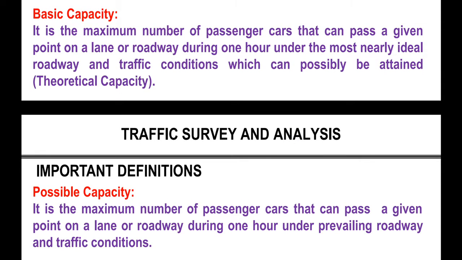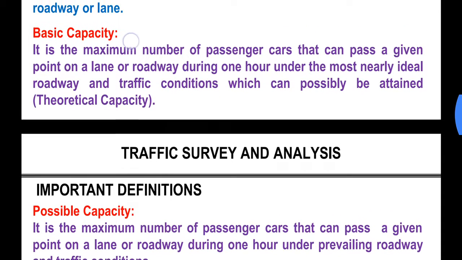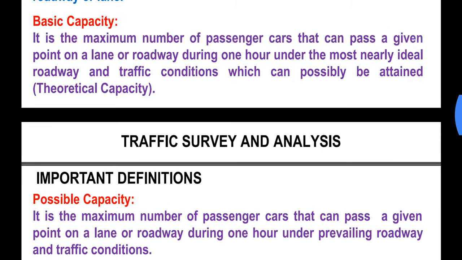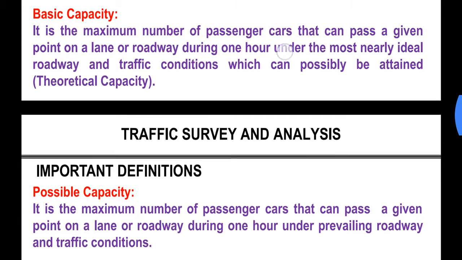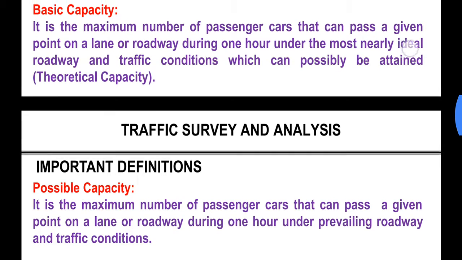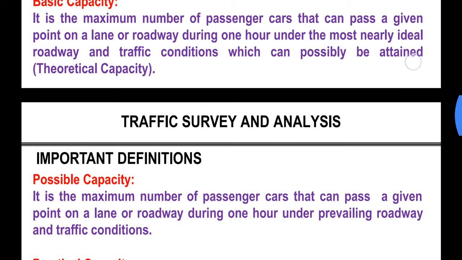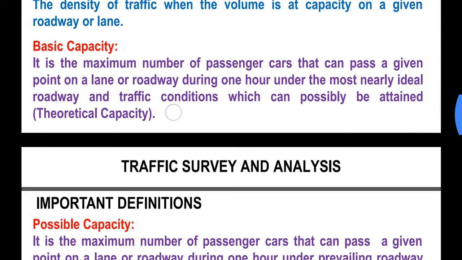Now let us see what capacities are. There are three types of capacities. We'll discuss them. First one is the basic capacity. It is the maximum number of passenger cars that can pass a given point or a lane or roadway during 1 hour under the most nearly ideal roadway and traffic conditions which can possibly be attained. This is also known as theoretical capacity.